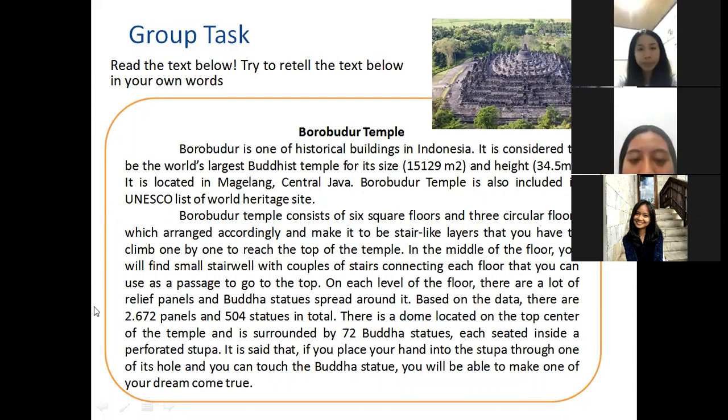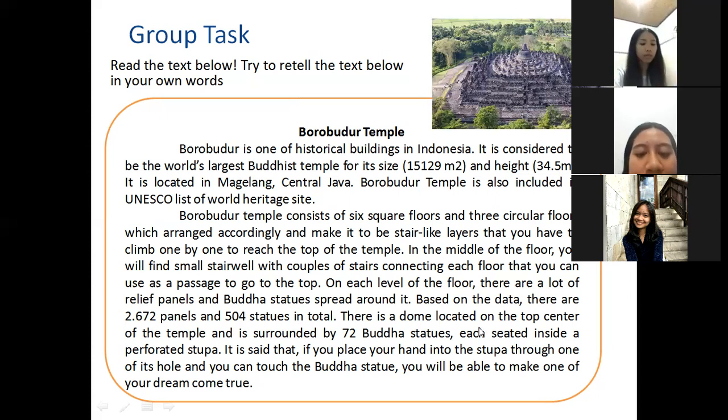Thank you. Okay, thank you, Eva, Eka, and Aprilia. That's a great explanation. Okay, give applause to yourself. Okay, thank you, students, for your participation. All right, before I end today's class, do you have any questions? I think it's clear, ma'am. Okay. Before I end today's class, can you mention once again what we have learned today? May I, Miss? Yes, Eva, please.